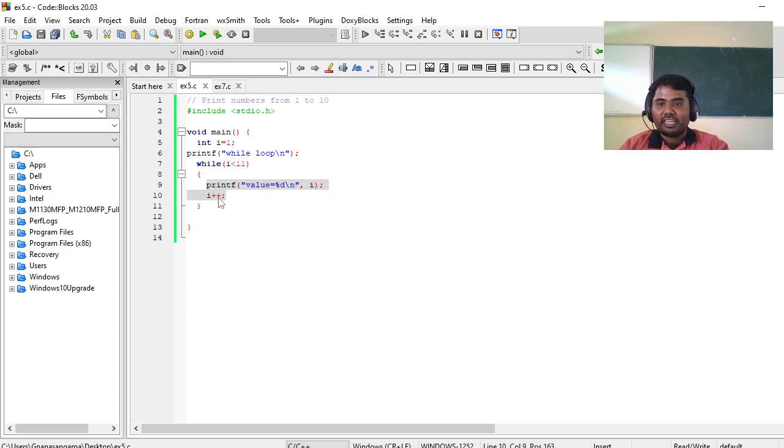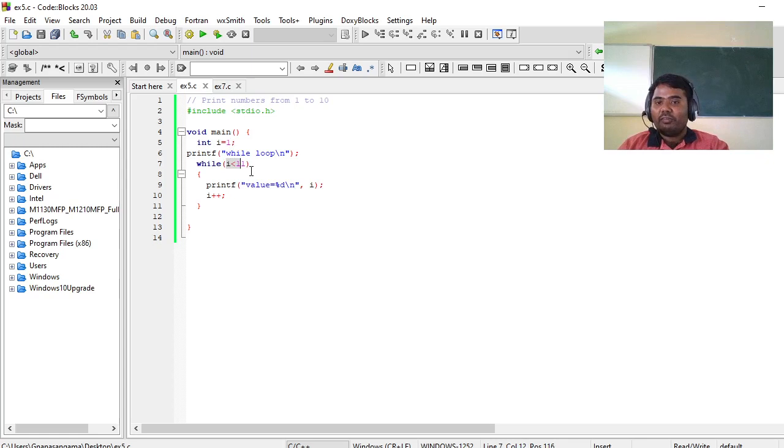After executing the statement, either I can go for the increment or decrement. In this program, I am incrementing the value of I. So the initial value of I is 1. Initialization will be done only once, just like a for loop. Then the condition will be checked.